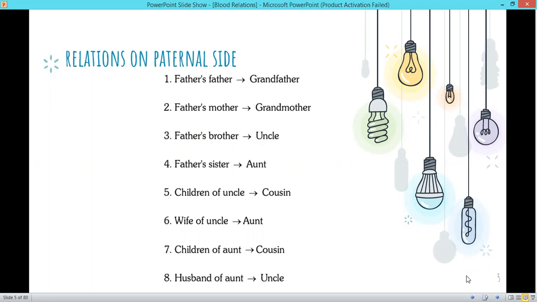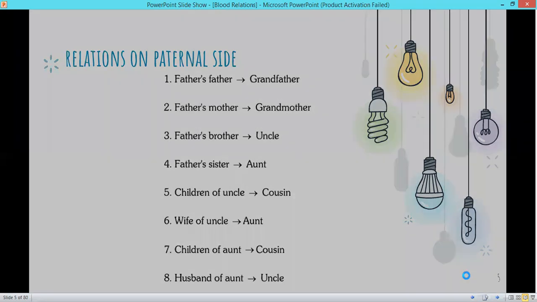Father's sister and mother's sister both are aunt, and children of both sides of uncles, maternal or paternal, are called cousins. Wife of all the uncles is called aunt, and children of all the aunts are called cousins. Cousin is a common word for either male or female. Both genders are termed as cousin only. Husband of aunt is uncle. It is common for both sides.